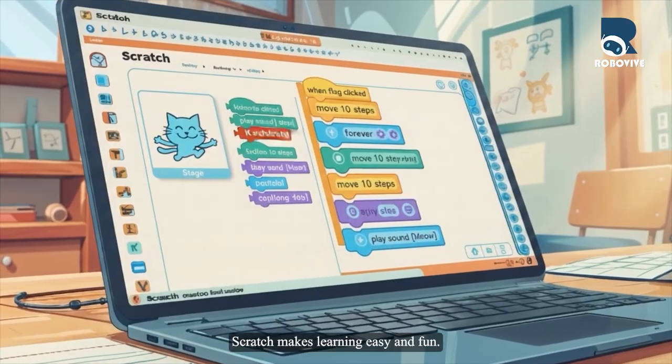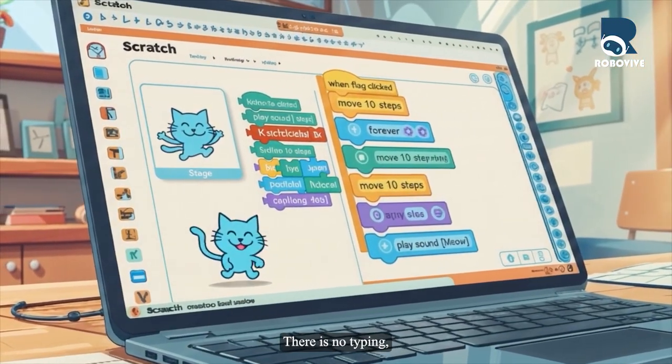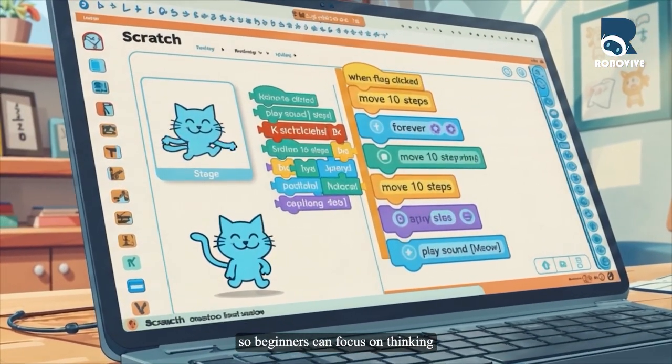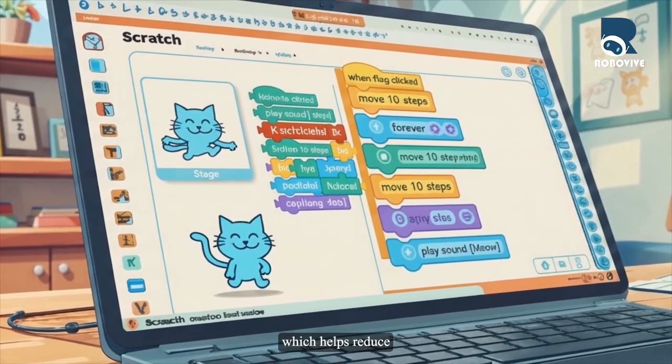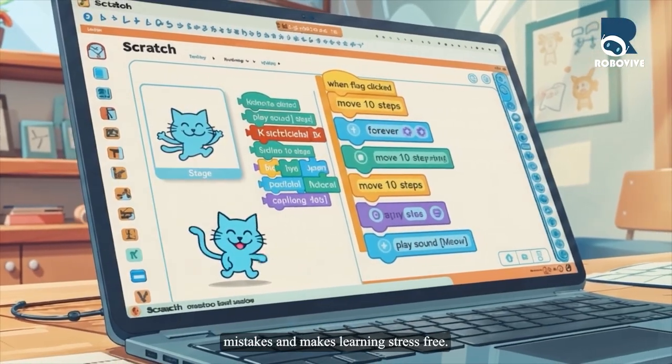Scratch makes learning easy and fun. There is no typing, so beginners can focus on thinking. Blocks only fit in the correct places, which helps reduce mistakes and makes learning stress-free.